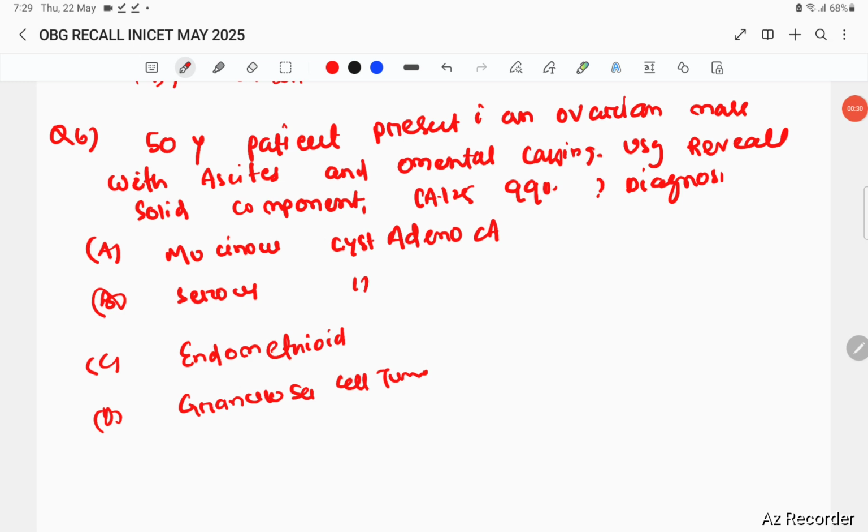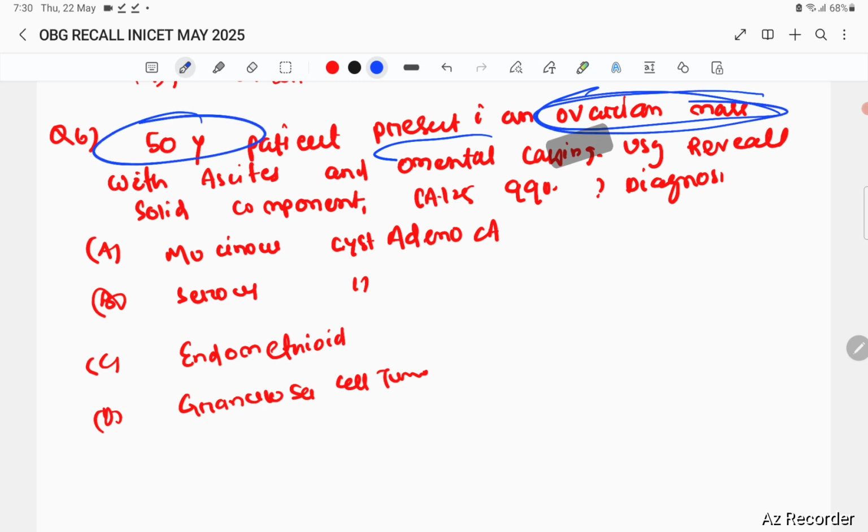The next question is a 50-year-old female patient presenting with an ovarian mass with ascites and omental caking. You can see omental caking. These are the things: ovarian mass with ascites, omental caking. Ultrasound will show a solid component. CA-125 will be 990. This is the age group, 50 years, with omental caking and CA-125 of 990.